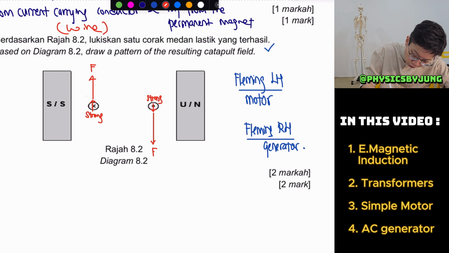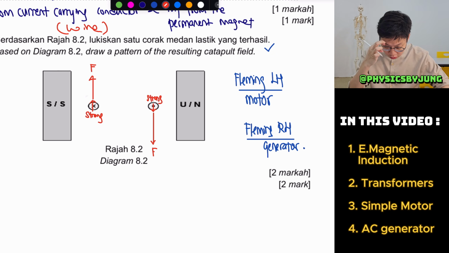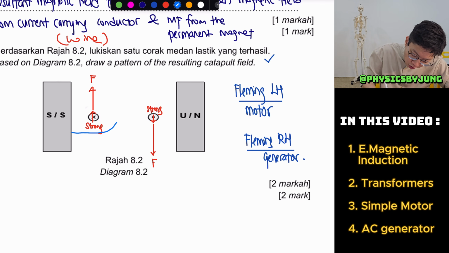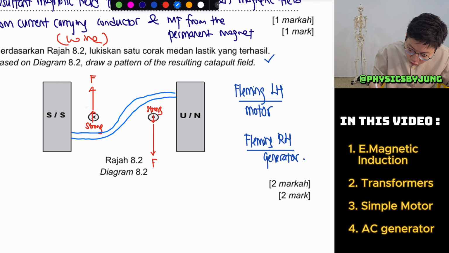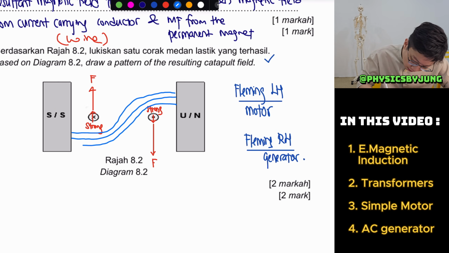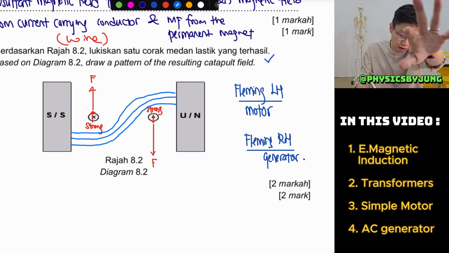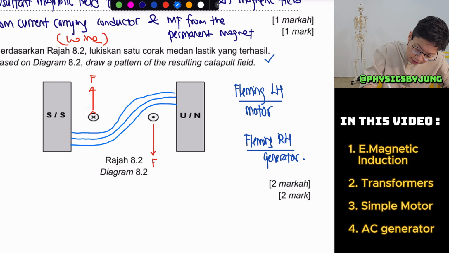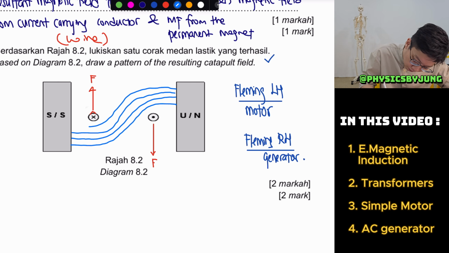That's why it will push towards the top part. So therefore, between the stronger part, you draw more lines. You draw more lines that go from the stronger part to the weaker part. Of course, guys, later on you have to erase that. Don't you write "strong" in your exam like that. You can even add one more line, just to make it nicer.